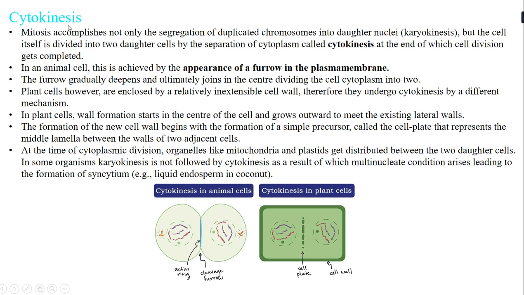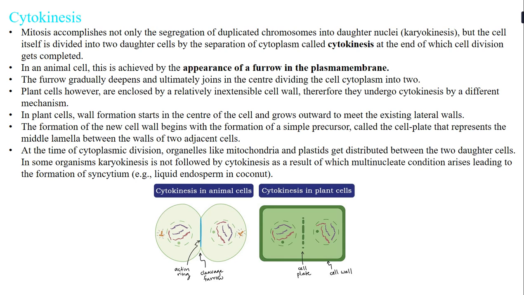Next is cytokinesis. Cytokinesis is cytoplasmic division. Mitosis is accomplished not only by the segregation, or you can say the duplication, of chromosomes, but it is also done by dividing into two daughter cells through the separation of the cytoplasm. The separation of cytoplasm is called cytokinesis, and this takes place at the end of the cell division.